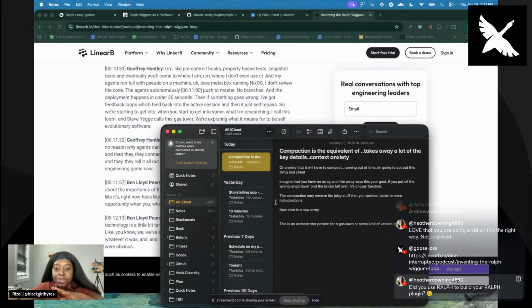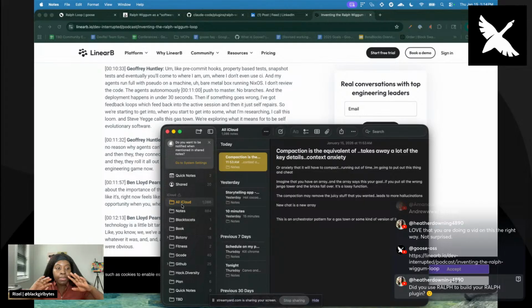But he talked about the fact that you can use compaction in your sessions, but compaction ends up being very lossy because it ends up losing a lot of the important context that you had. And he says, imagine it like this: if you uploaded a video to YouTube and then downloaded it and then uploaded it and downloaded it and kept doing that over and over again, eventually it will lose some of the resolution and it'll become really lossy. He said that's how he's imagining or making equivalent to compaction.